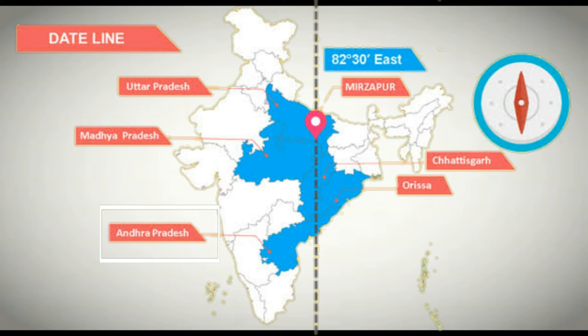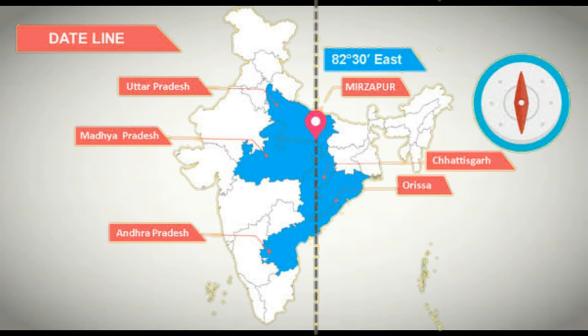Remember, this question also comes: is IST passing from Telangana? The answer is no. IST is not passing from Telangana. So it is passing from 5 states. Again I am repeating: Mirzapur, Uttar Pradesh, Madhya Pradesh, Chhattisgarh, Odisha and Andhra Pradesh.